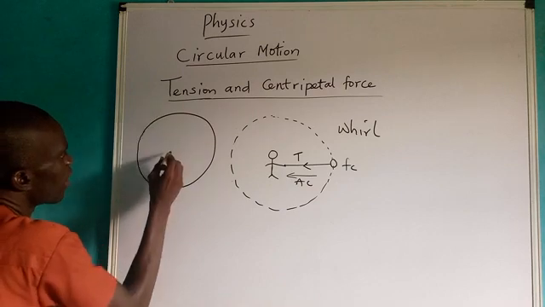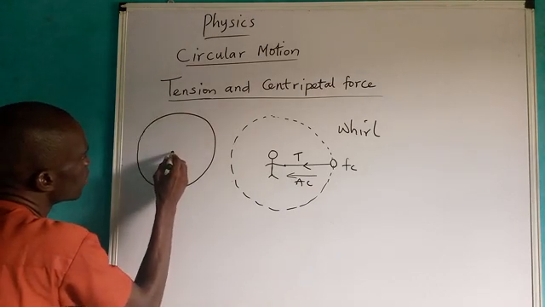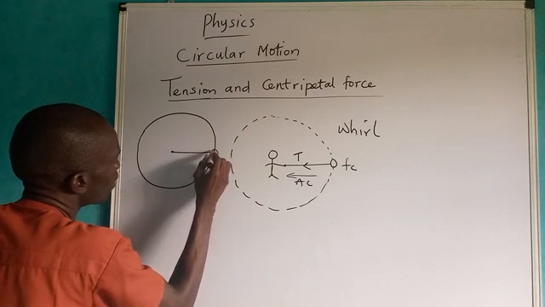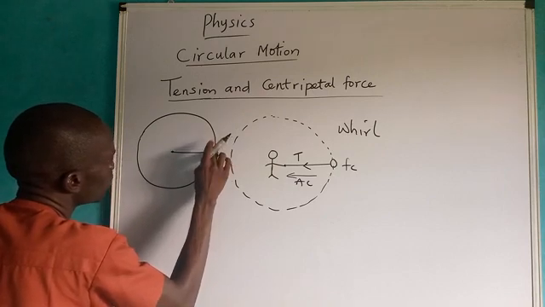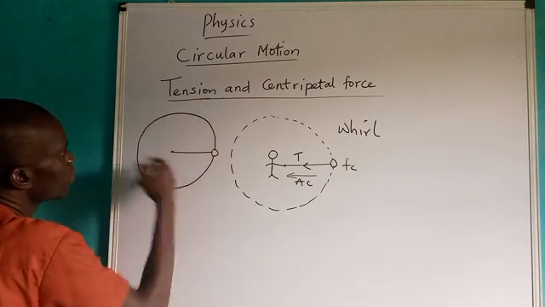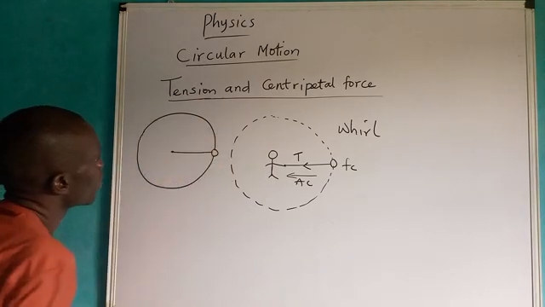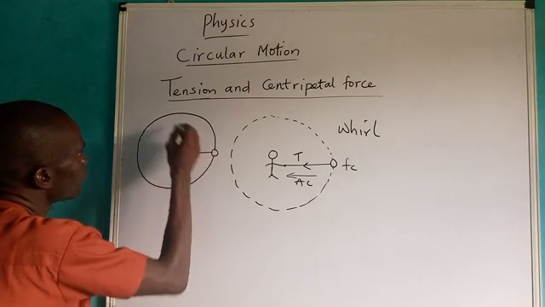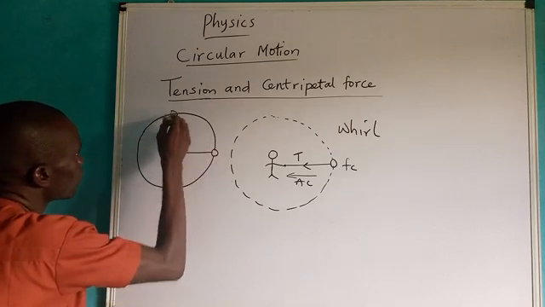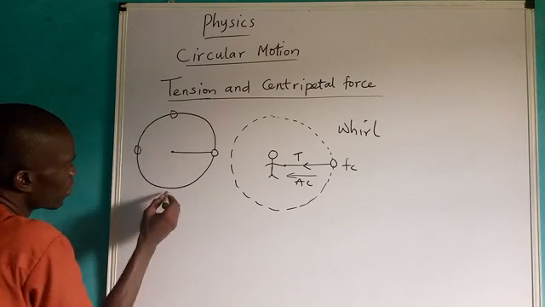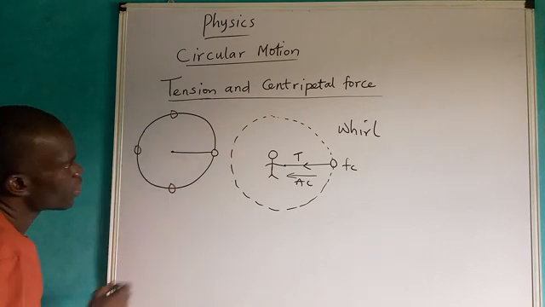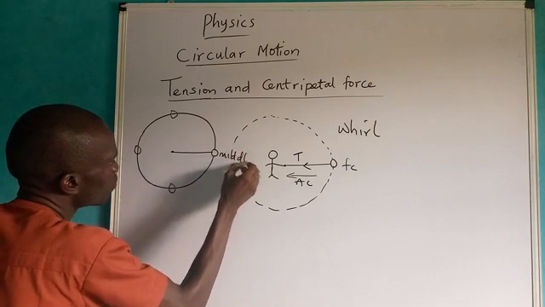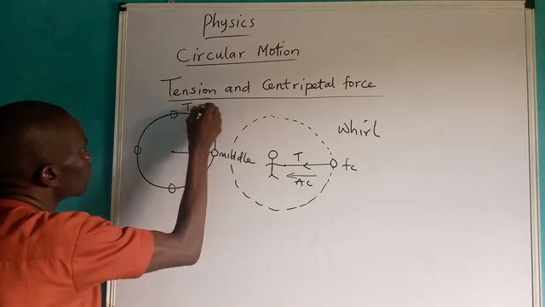Please don't forget, this is where you hold the rope and you attach the ball at one end of it, and swing it round. And at the end, what happens? This ball will definitely leave here and come to this position, and leave here again and come to this position. It means that we have the middle, we have the top, and we have the bottom.